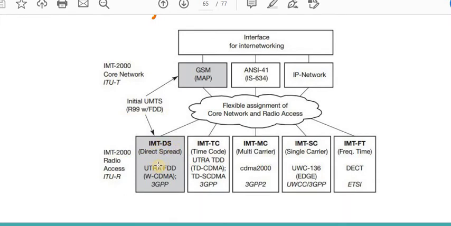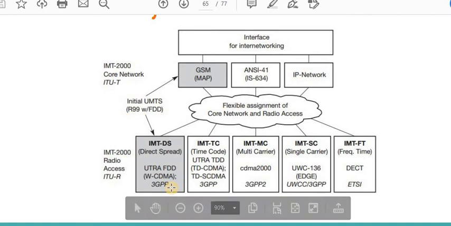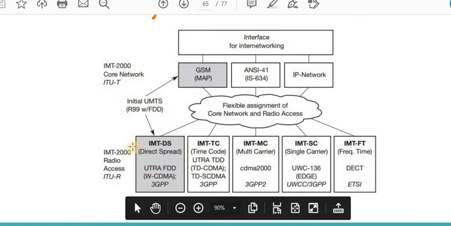because we are using the spreading codes in order to spread our digital signals into the wideband. This is called UTRA FDD, Frequency Division Duplex, and WCDMA 3GPP, because GSM was introduced under the project of 3GPP, so UMTS serves GSM in order to provide higher data rates. So it is again in the form of 3GPP.